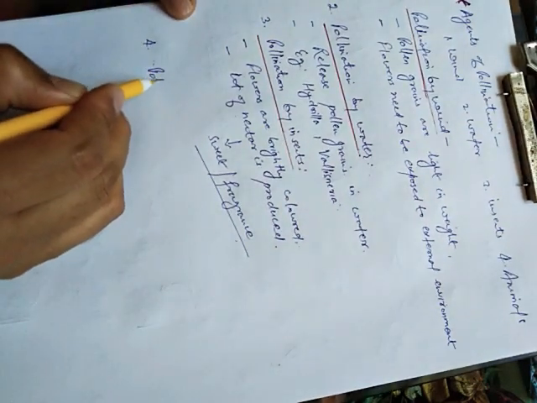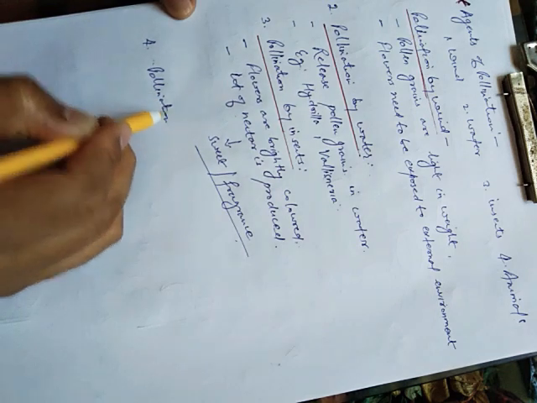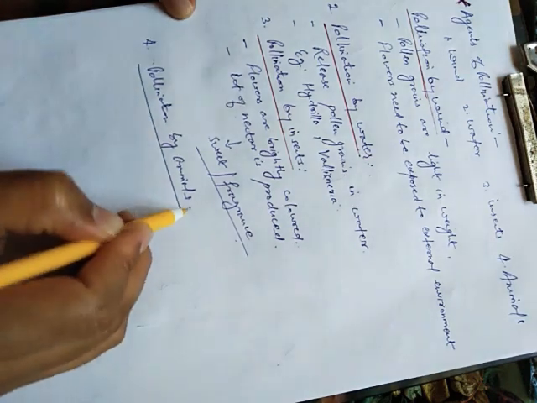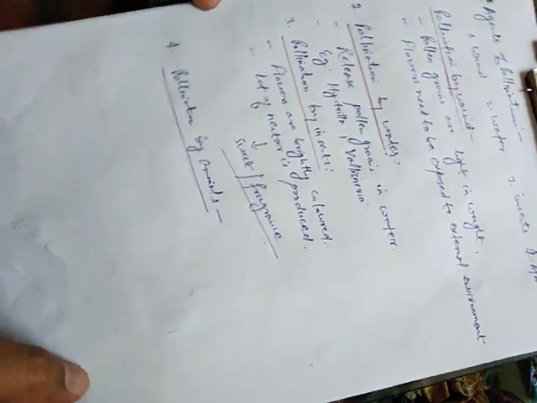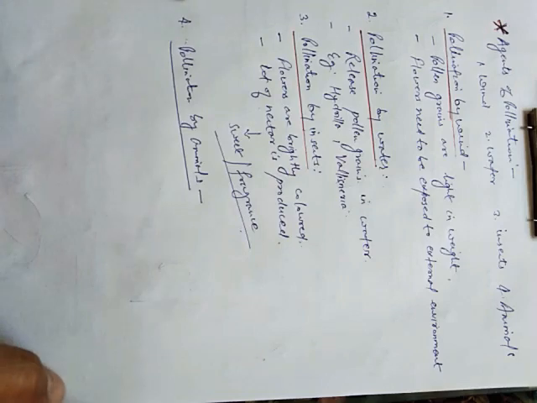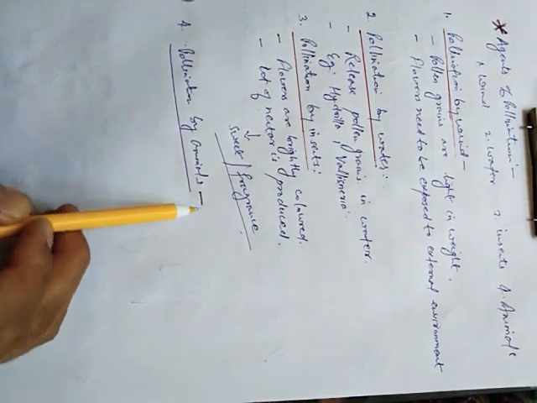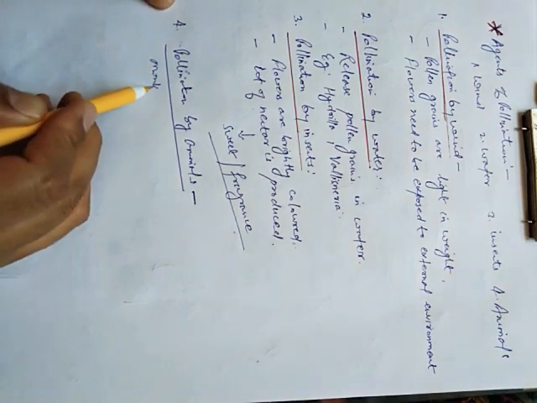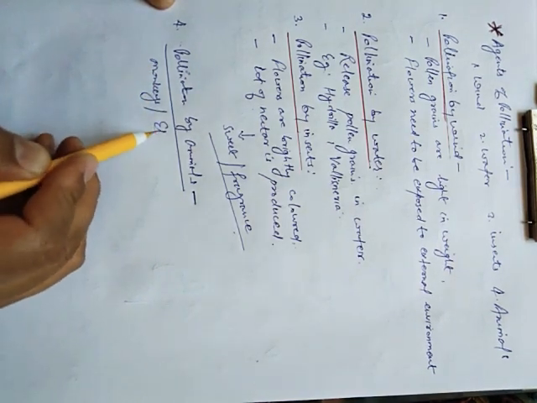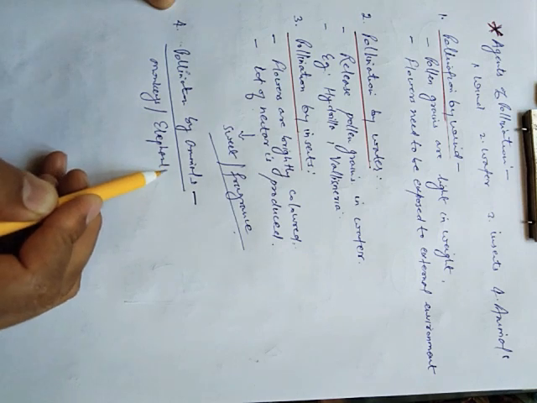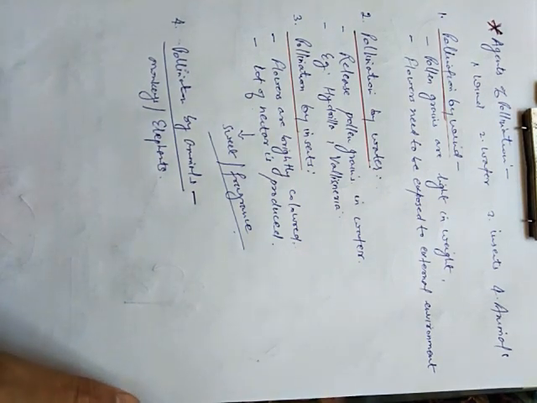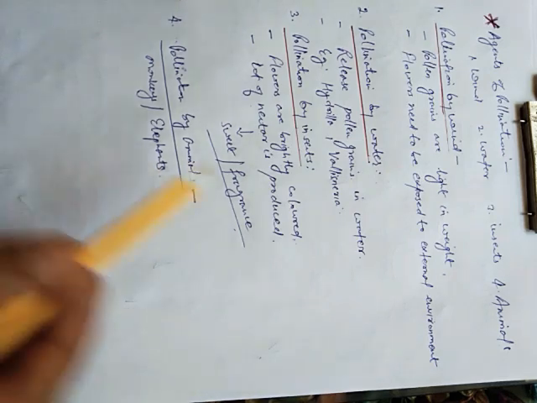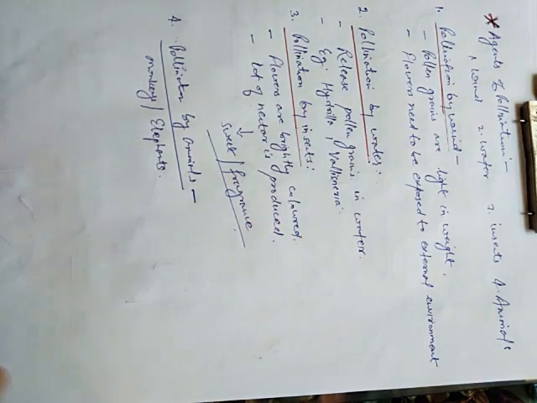Fourth one is pollination by animals. Students, different animals also contribute in the process of pollination. Now you have seen examples, you can see monkeys are there, elephants are there. They play a major role in the process of pollination. So these are the different agents of pollination.